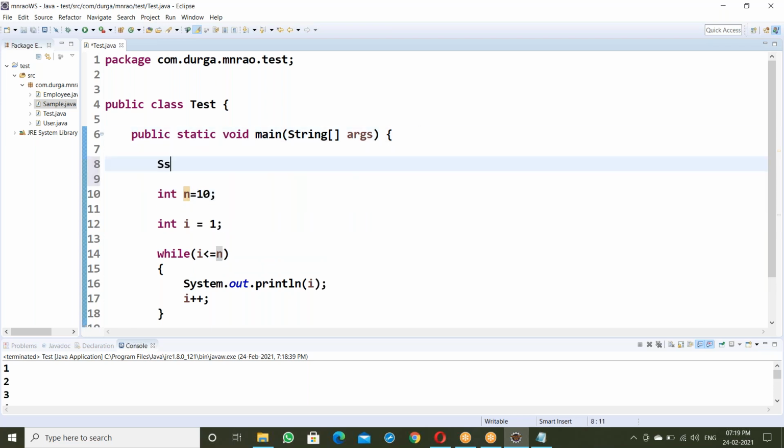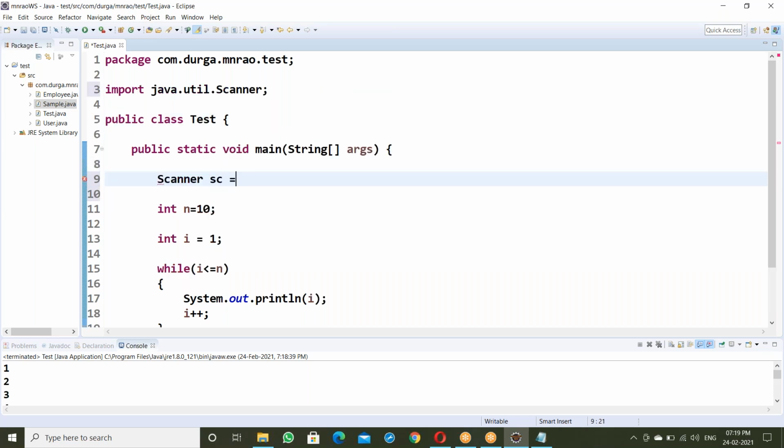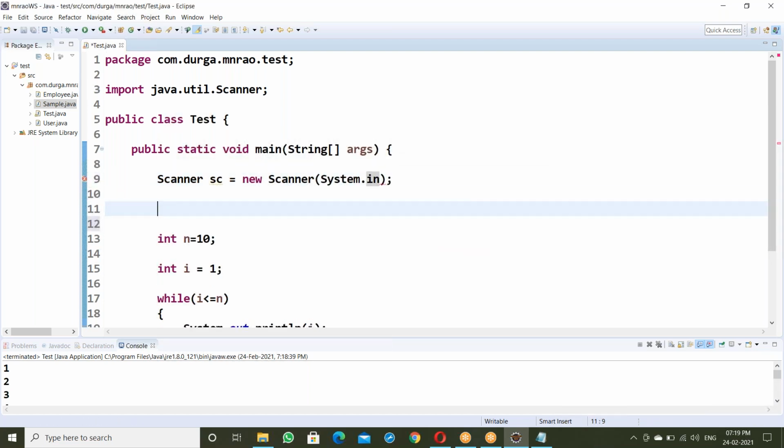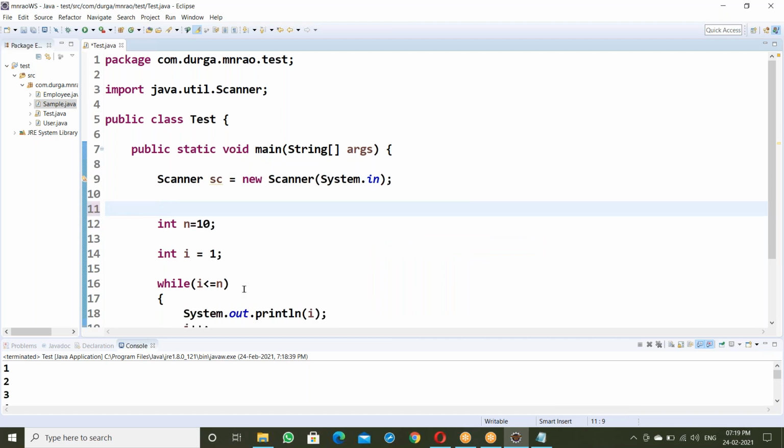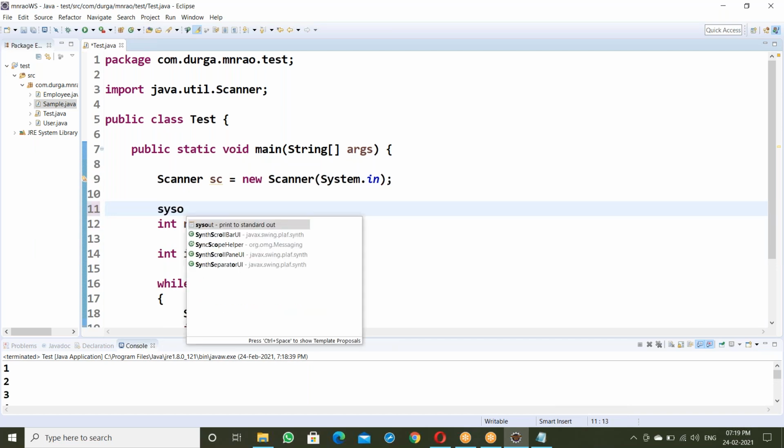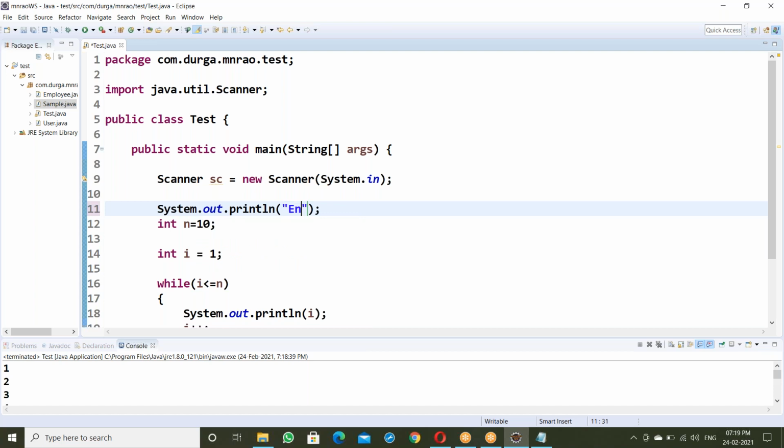System, Scanner class, sc equal to new Scanner(System.in). System.out.println enter limit.